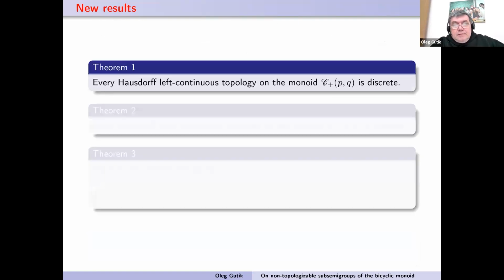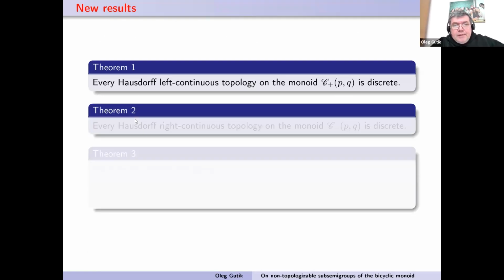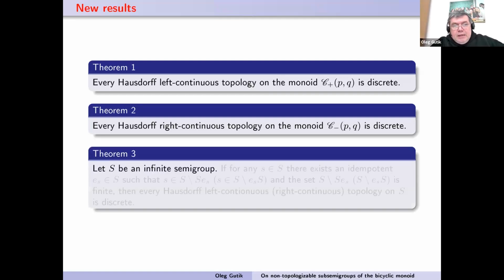And some of my old results about topologization: every Hausdorff left continuous topology of the monoid C plus is discrete. Every Hausdorff right continuous topology, and by the dual semigroup, also is discrete.